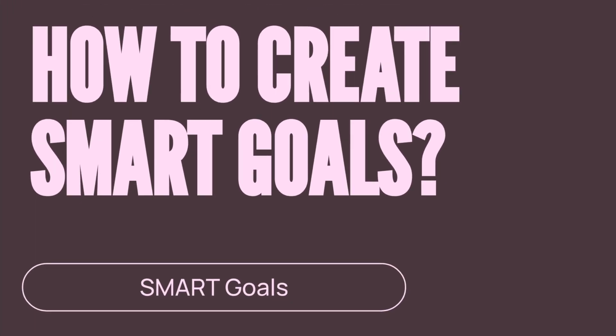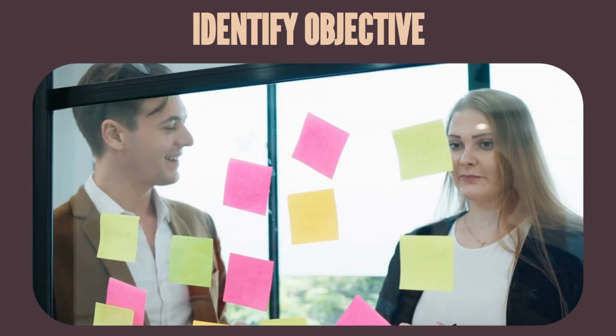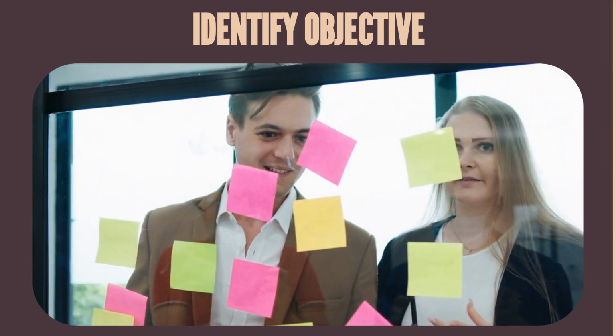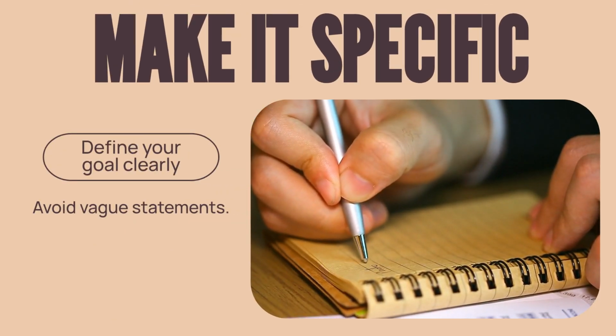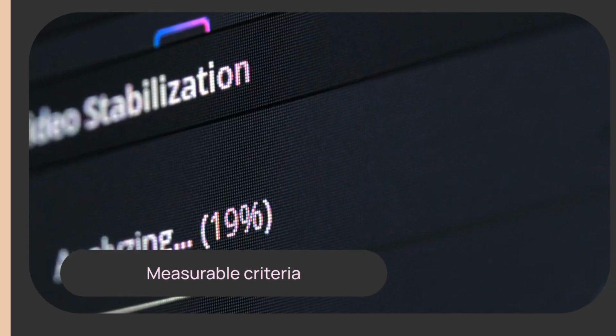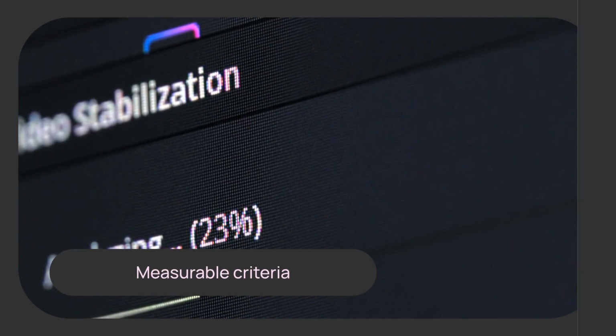Now, let's walk through the steps of creating SMART goals. Identify your objective. What do you want to achieve? Make it specific. Define your goal clearly and precisely. Define measurable criteria. How will you know when you've achieved your goal?